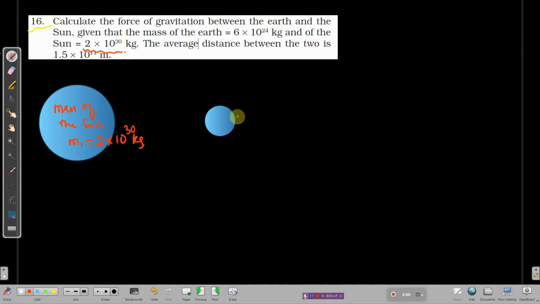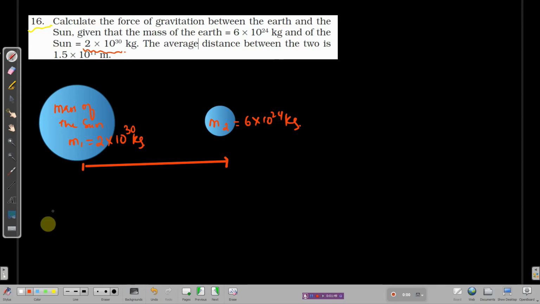It's so huge, it's very huge. And here we have the mass of the Earth. I'm writing the mass of the Earth as m2. m2 is 6 into 10 power 24 kg. You have these masses, and this Earth is actually separated by a distance. Right? These two bodies are separated by a distance of 1.5 into 10 power 11 meters.